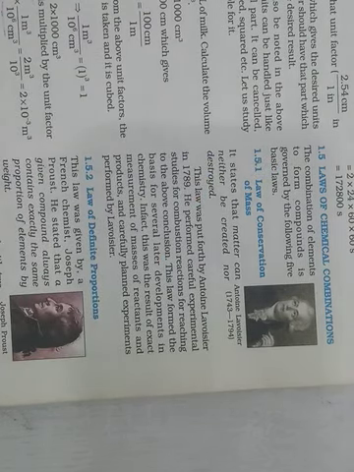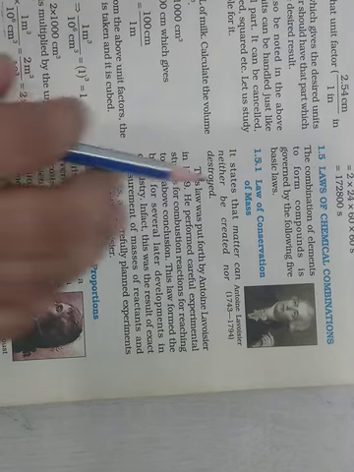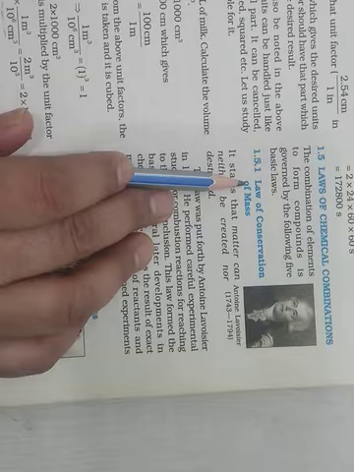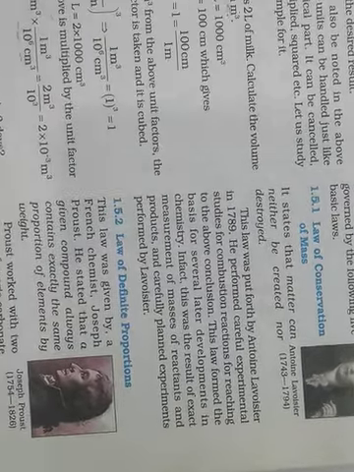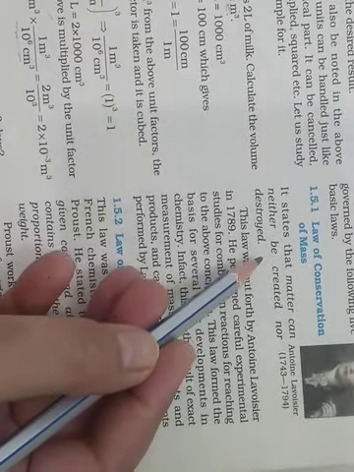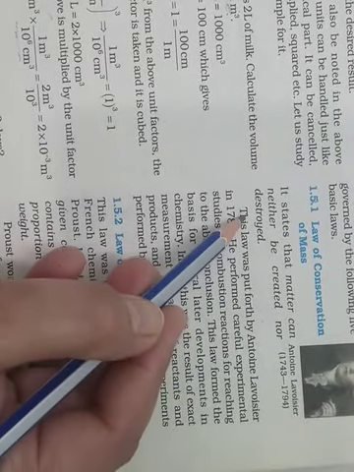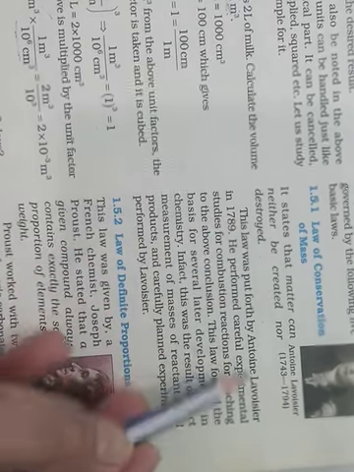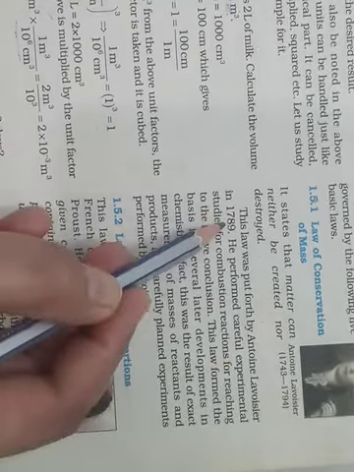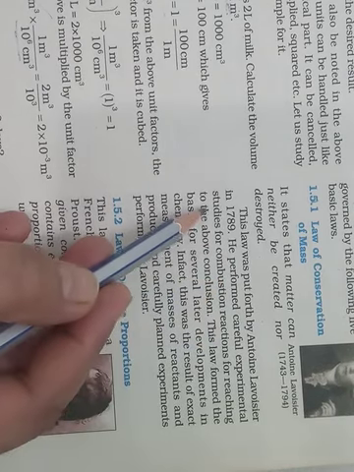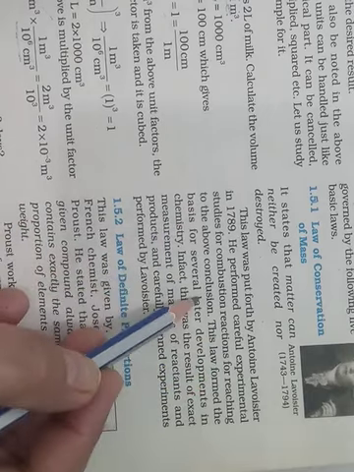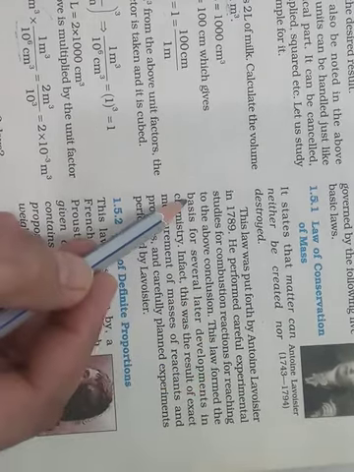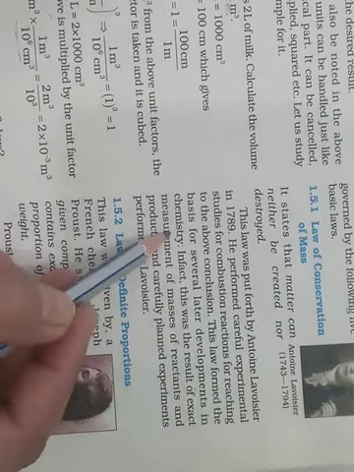The first law is law of conservation of mass. This we have already learned, very basic law. It states that mass can neither be created nor destroyed. This law was given by Antoine Lavoisier in 1789. He performed careful experiment studies for combustion reaction for reaching to the above conclusion. This law formed the basis for several later developments in chemistry.